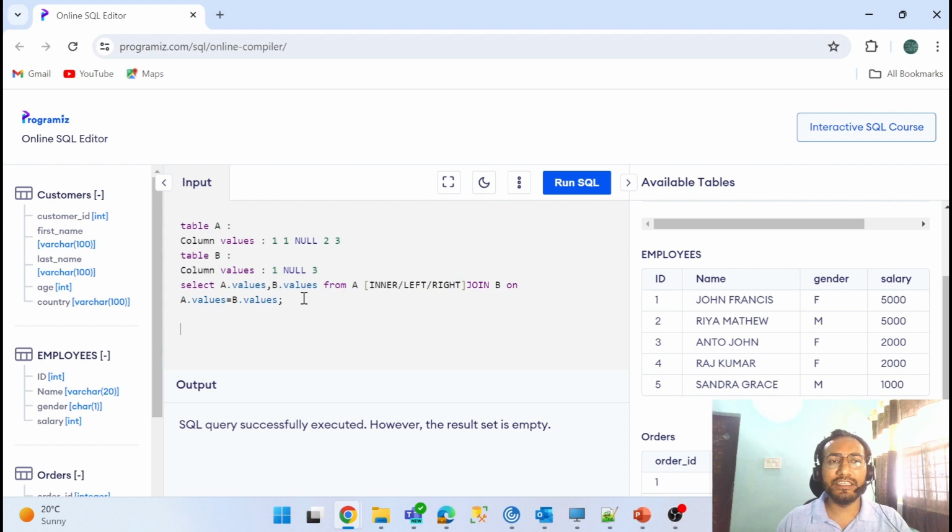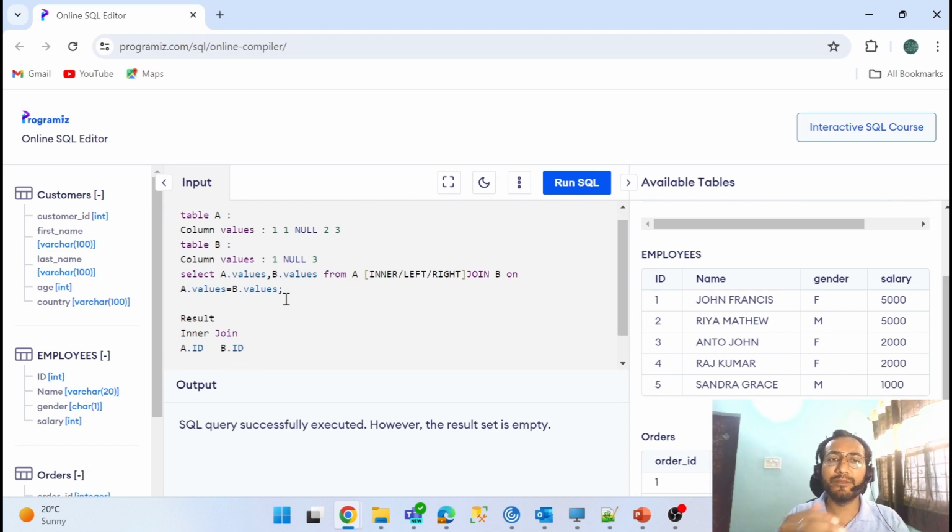Query-wise, I think you understand what to do. Just replace here with right, left, and inner in the query. I'll just give you the result set. They might want both columns, or they might want only table A data, so I'll cover both points. For the inner join, you will select A.ID and B.ID, where A.ID is coming from table A. You have to keep in mind where you are joining from.